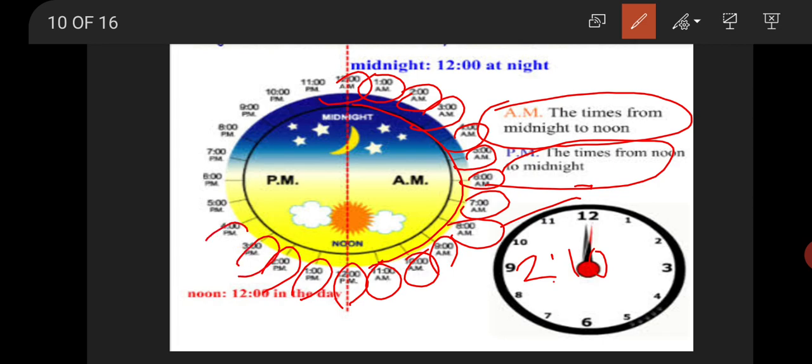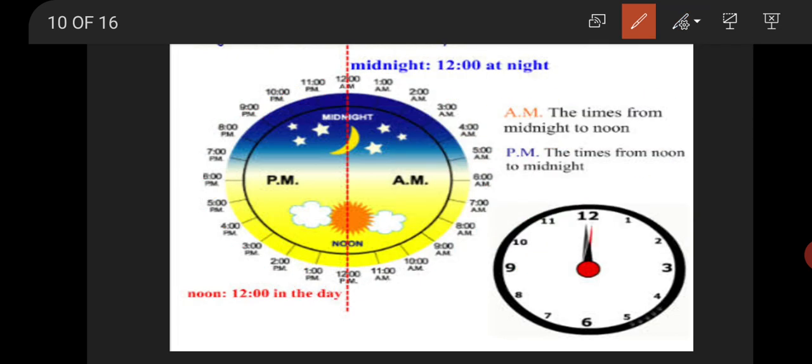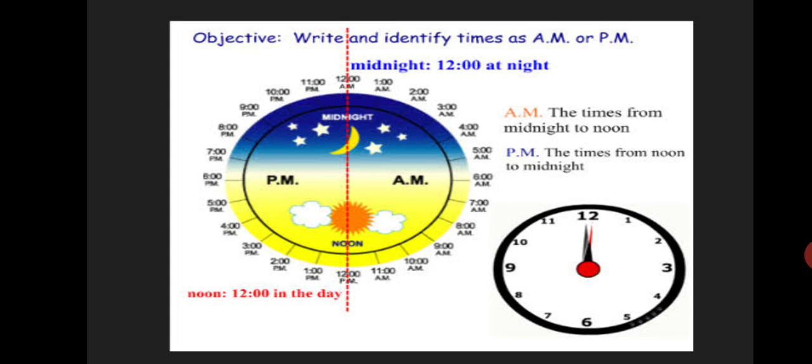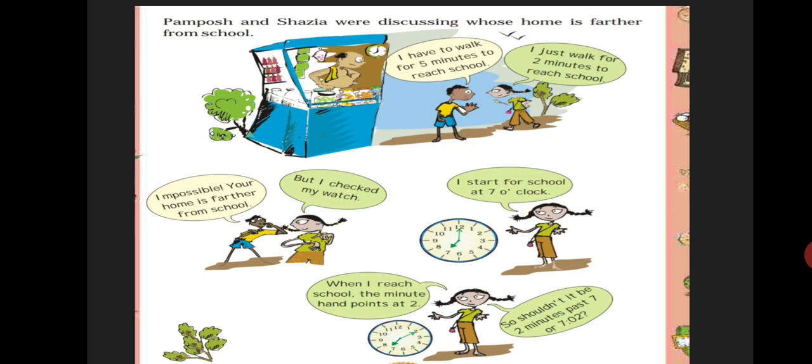Then 3 PM, 4 PM, 5 PM, 6 PM. It is the time when the sun sets in the west. Then 7 PM, 8 PM, 9 PM, 10 PM, 11 PM. Then 12 AM. I think that this concept is clear to everybody. We use AM, that is the times from midnight to noon, and we use PM, the times from noon to midnight. Now students, read what is written in your textbook.